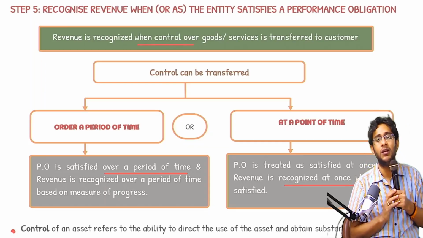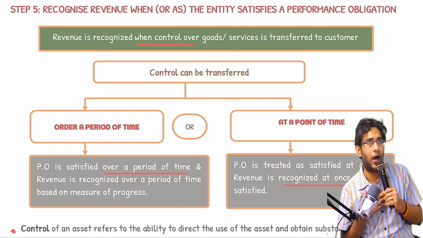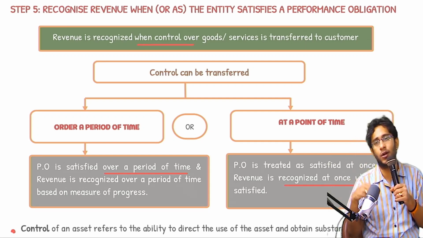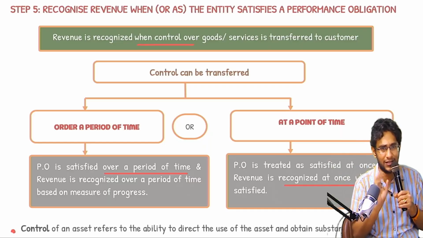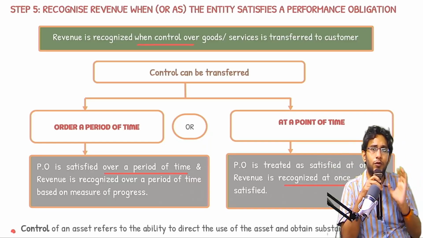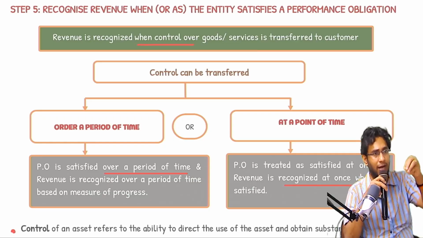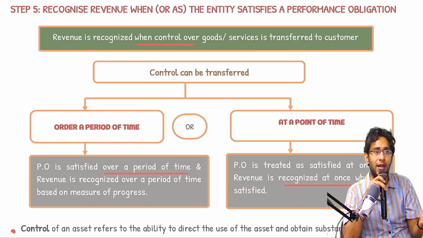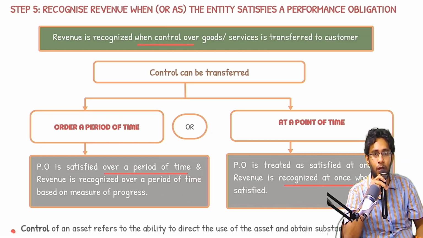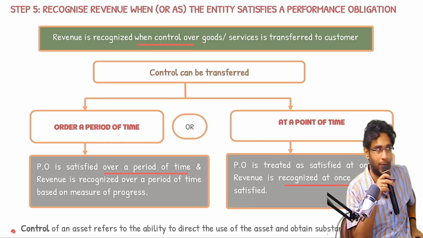Now, sir, when will I identify it as control transferred over a period of time? When will I identify it as control transferred at a point in time? That we will discuss in a while. But before we do that, understand this. Whenever you say that control is transferred at a point in time, revenue also is recognized at once. There will be a single entry of recognition of revenue. Remember, I gave you one example earlier.